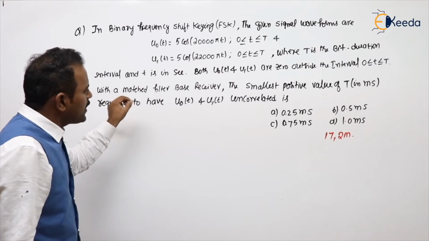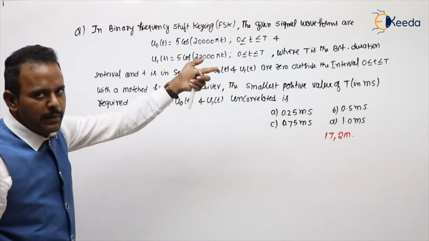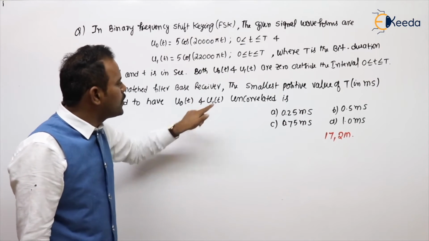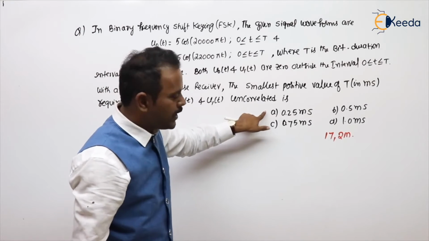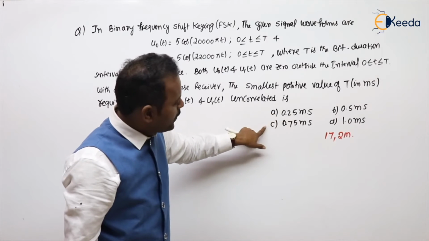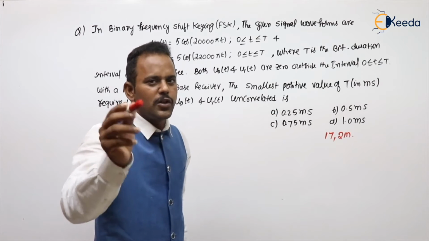With a matched filter based receiver, the smallest positive value of capital T in milliseconds required to have U0 of t and U1 of t uncorrelated. Option A 0.25 millisecond, option B 0.5 millisecond, option C 0.75 millisecond, option D 1.0 millisecond.